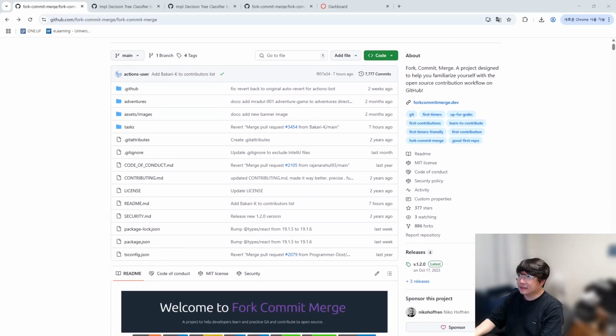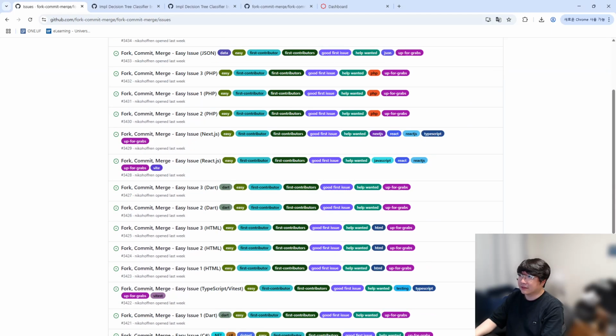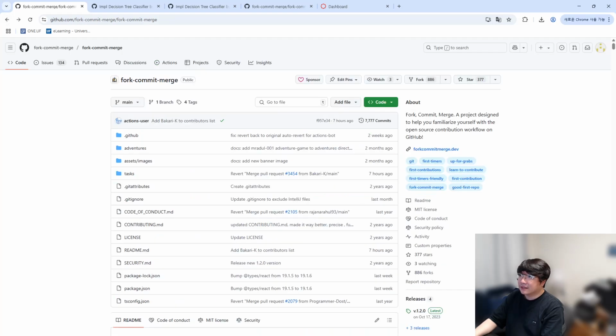This is an open source project designed for learning and contribution. It provides over 130 issues in various difficulties and programming languages. So contributors get to practice real-world Git workflows, such as forking, committing, and submitting pull requests. A unique aspect is that each merged pull request is automatically reverted, allowing multiple contributors to learn from the same task.